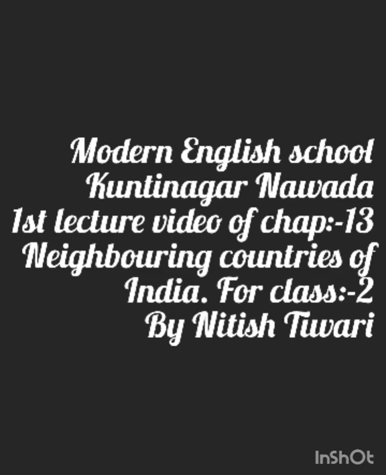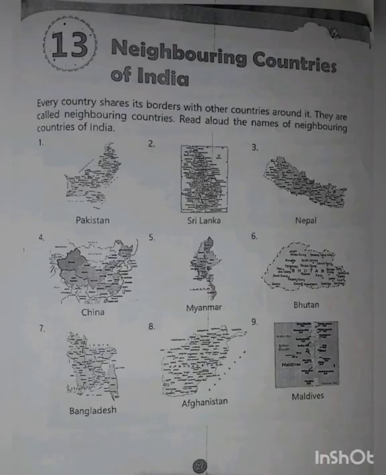has lots of neighbors in its different directions, either north, south, east, west, or intermediary directions: north eastern, north western, south western, south eastern. So now let's see how many countries are neighboring countries in our different directions. Every country shares its border with other countries around it.